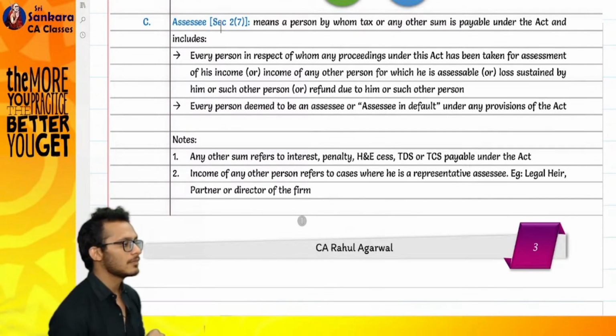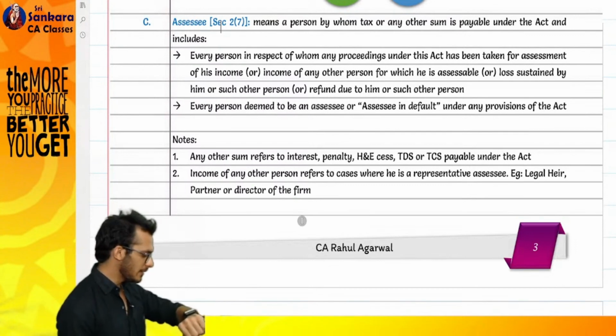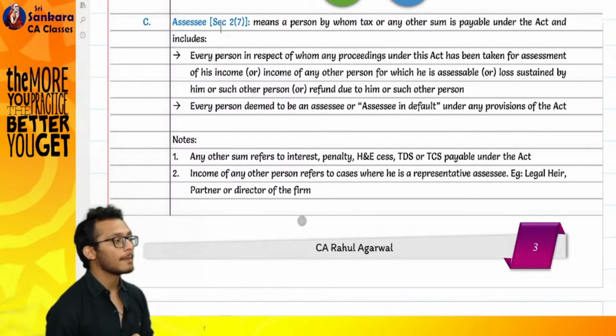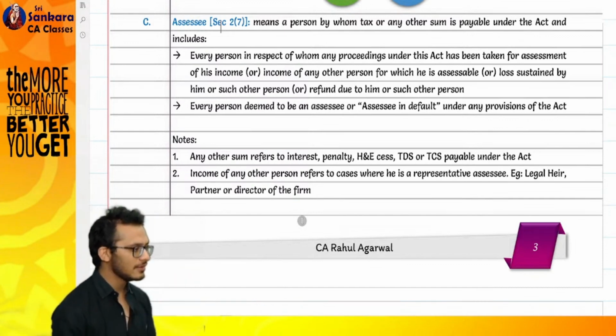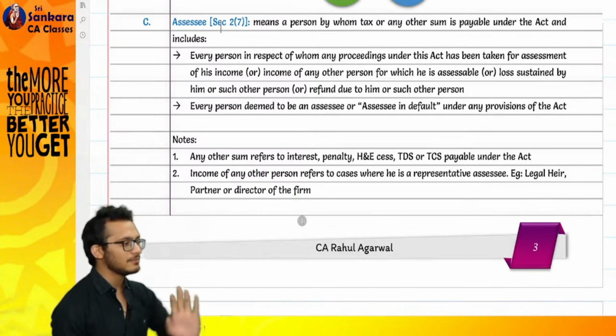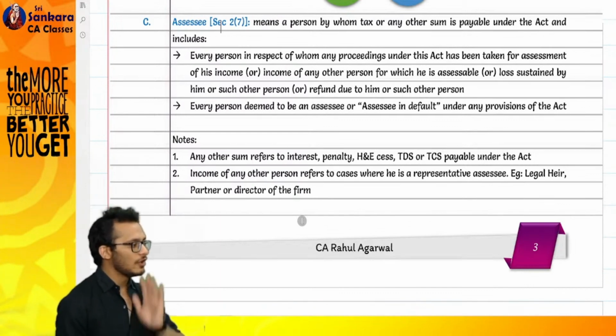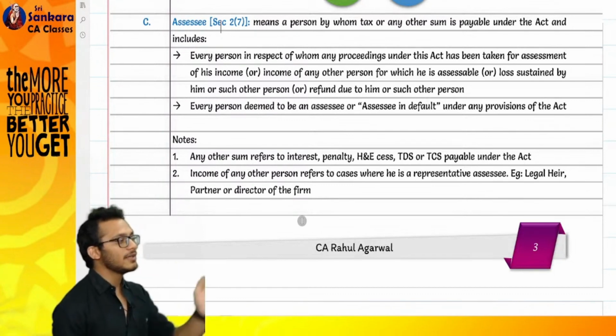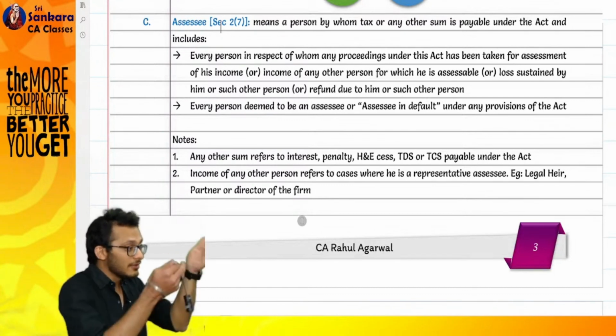Point number 2. What does it read? Every person deemed to be an assessee in default. Any doubts till now? No? In simple terms, what does an assessee mean? Assessee means any person who's liable for tax and any other sum. If that is not getting covered, cover is income. If that is not getting covered, cover is losses. That is also not getting covered, cover is refund. If that is also not getting covered, cover him as assessee in default. Now I have covered everyone.